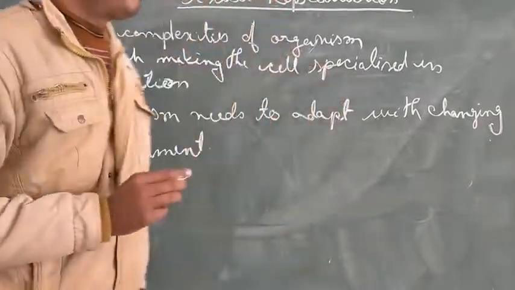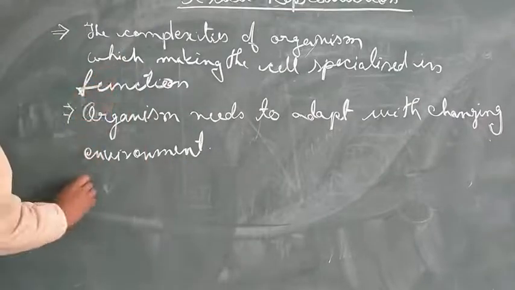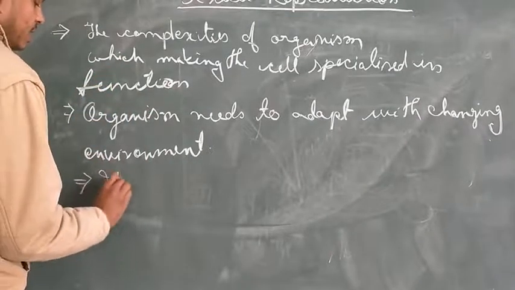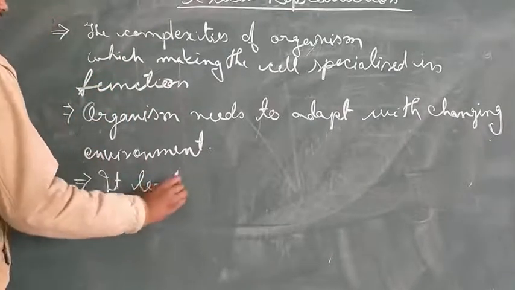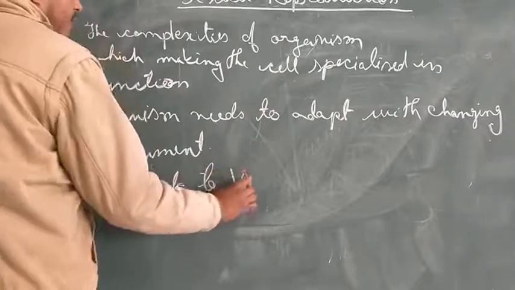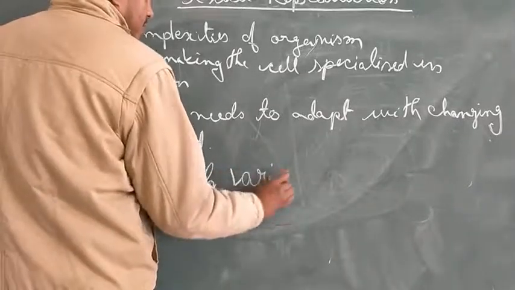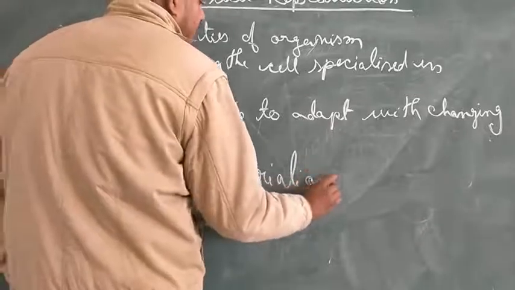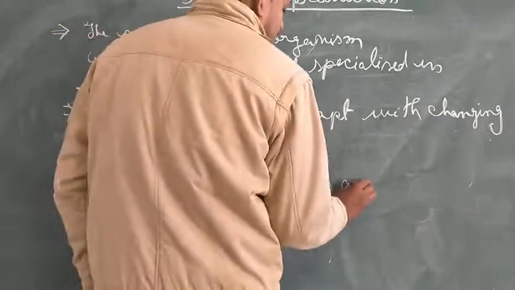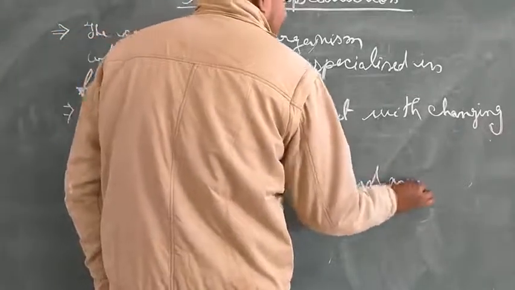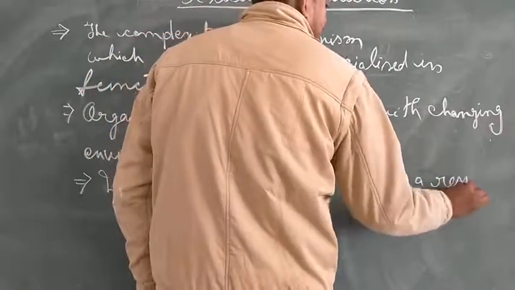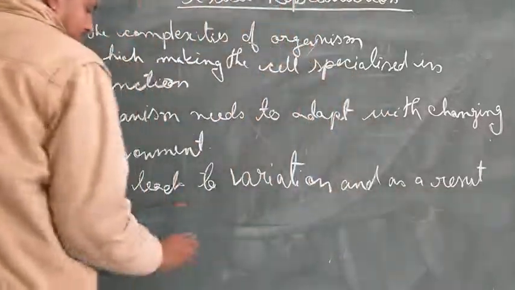It means that sexual reproduction leads to variation, and as a result, evolution.